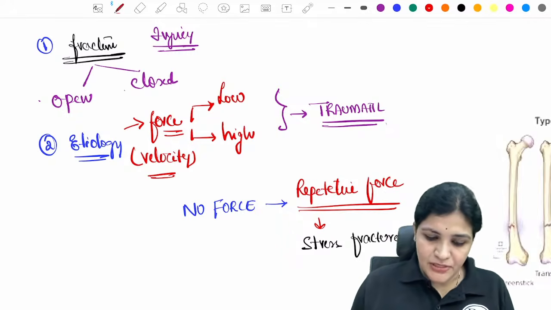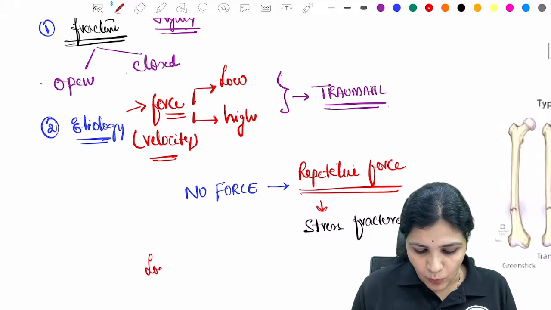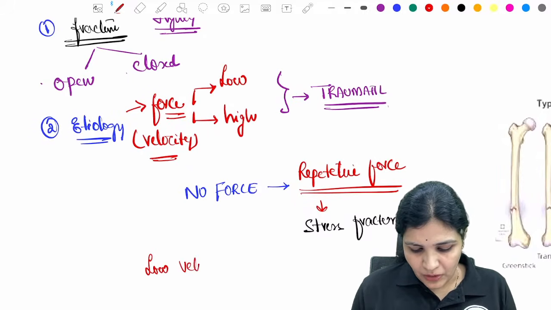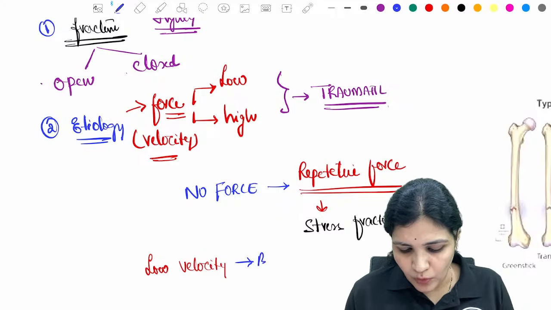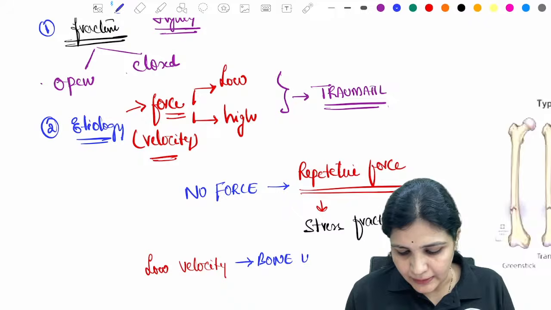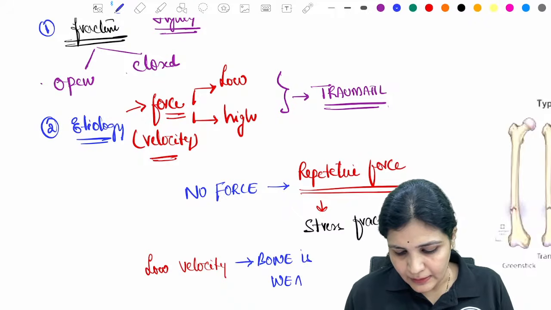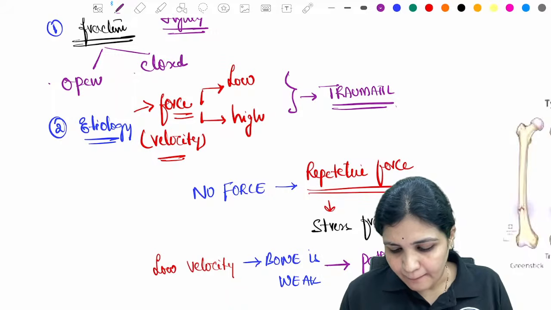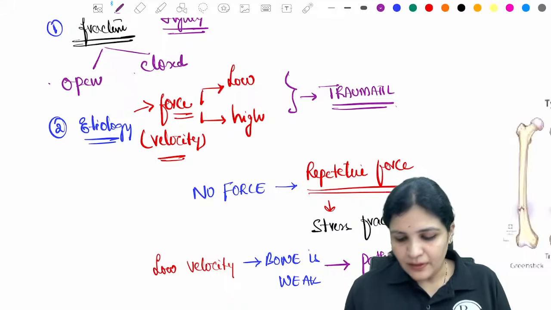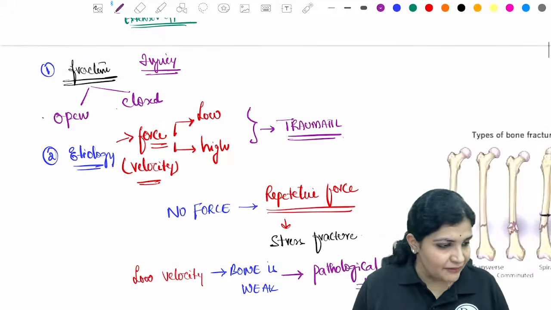And sometimes with a very, very low velocity, because the bone is already weak, it produces what is called a pathological fracture, right? So this is how you can classify.